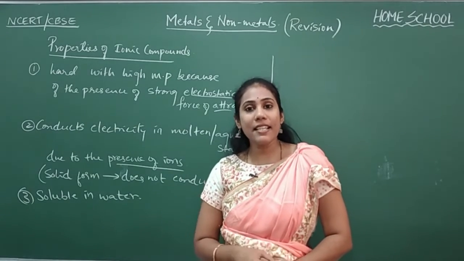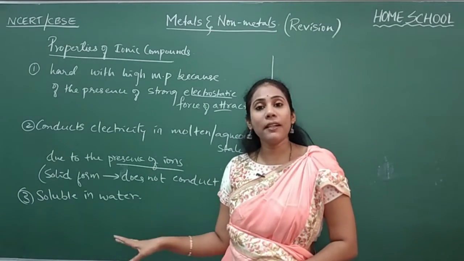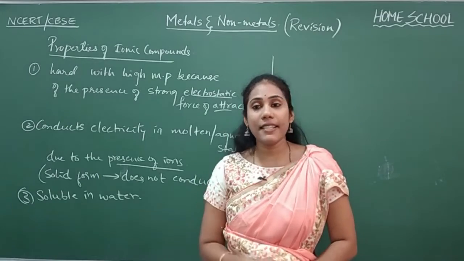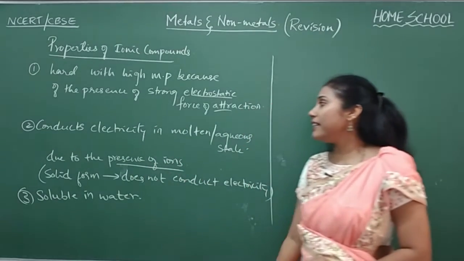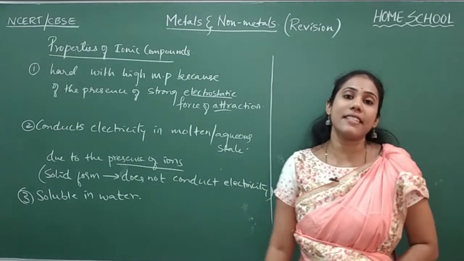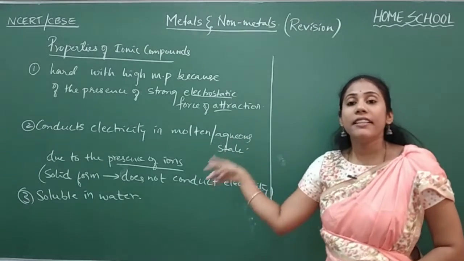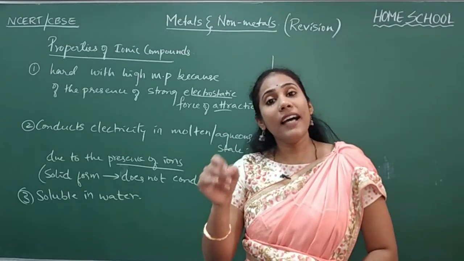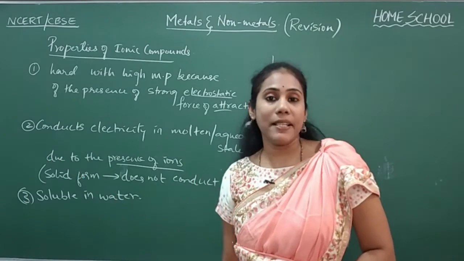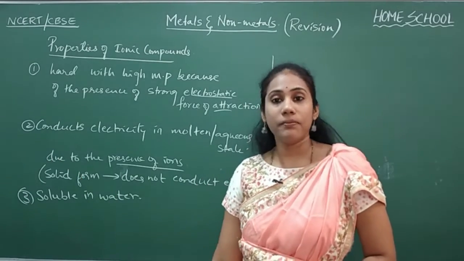So that is the reason solid form of ionic compounds do not conduct electricity, whereas liquid form of ionic compounds can conduct electricity. Because in the liquid form you have free ions, while in the solid form the ions are there but they are not separately present. They are not moving.